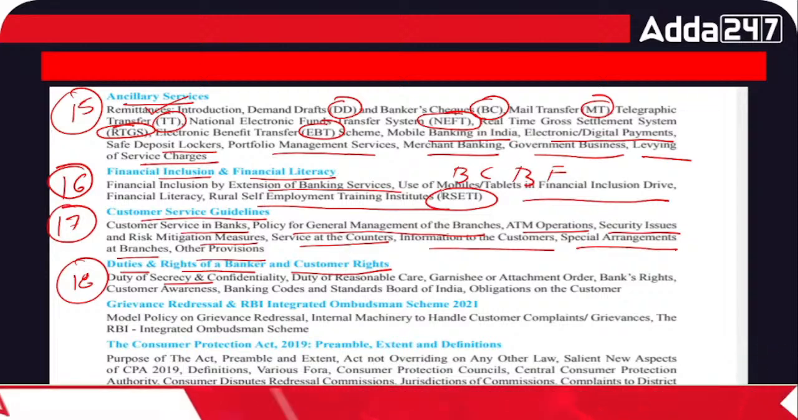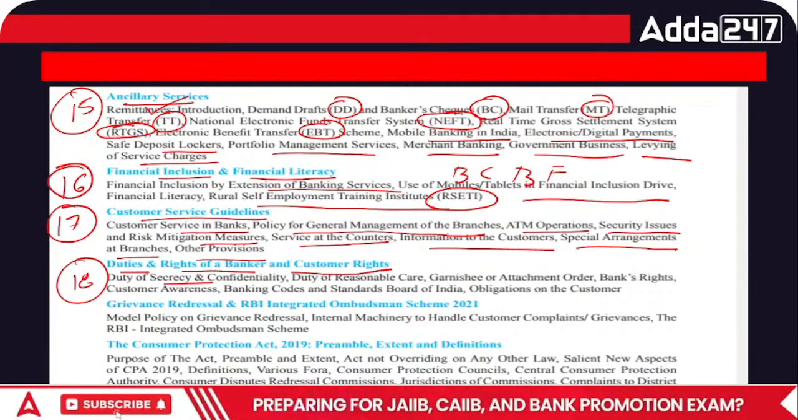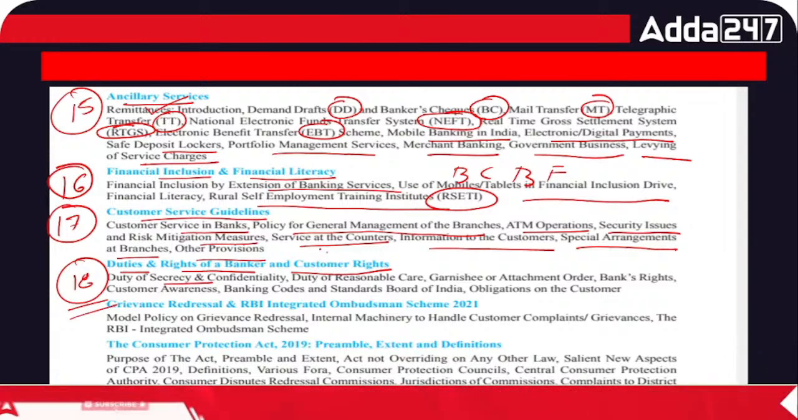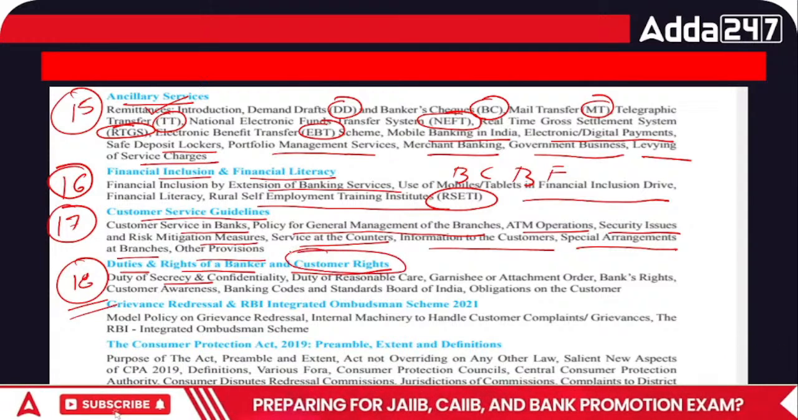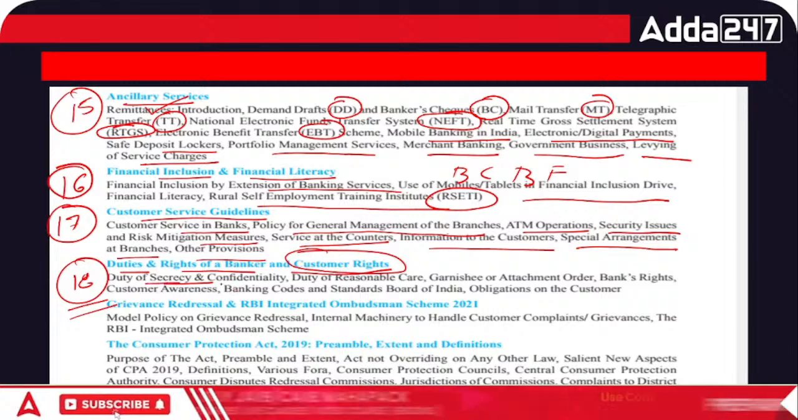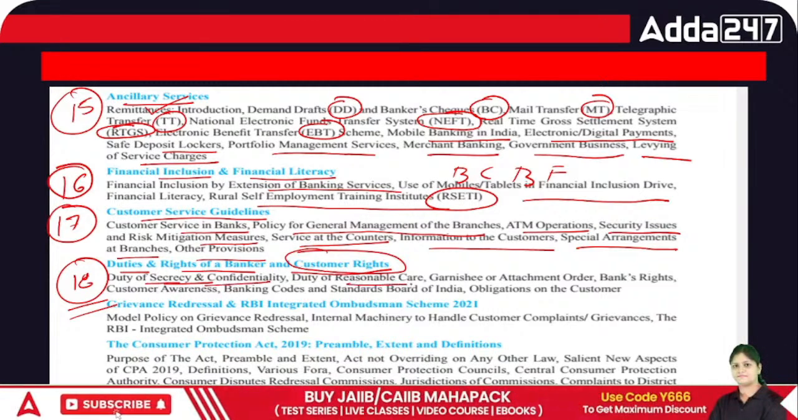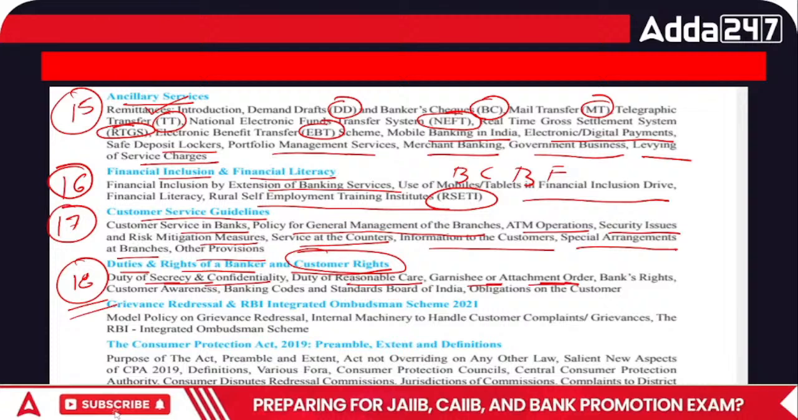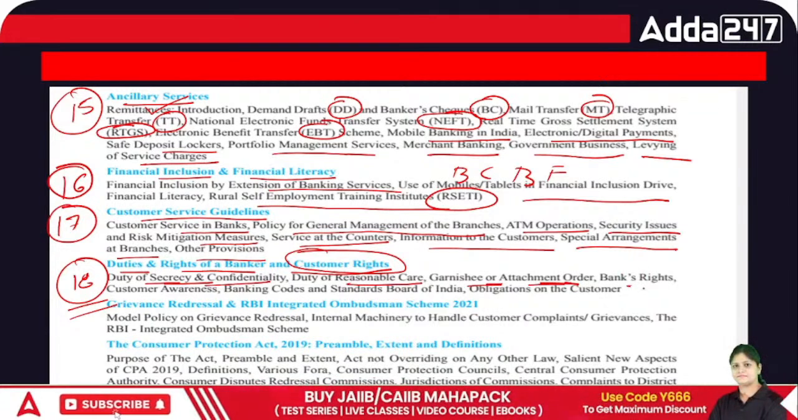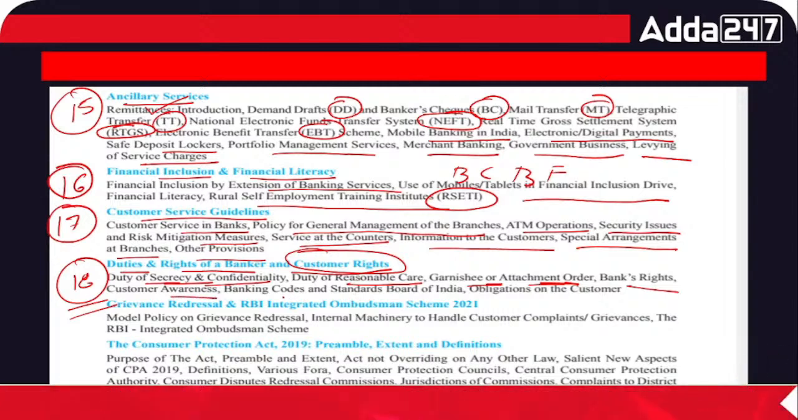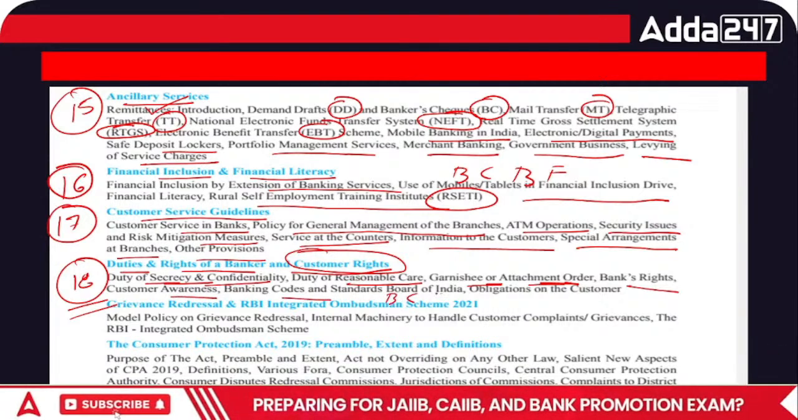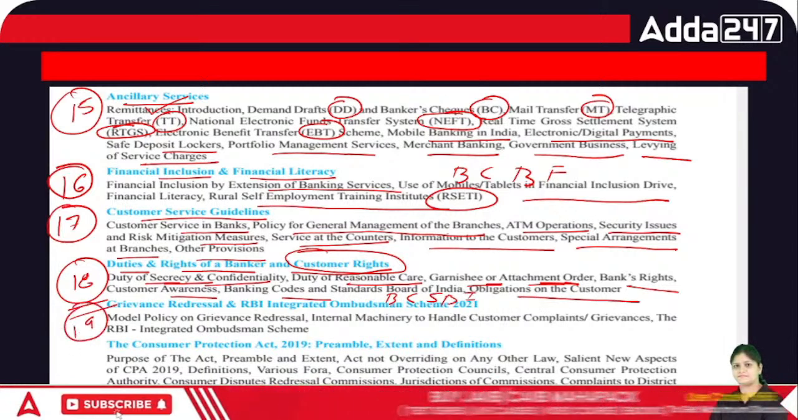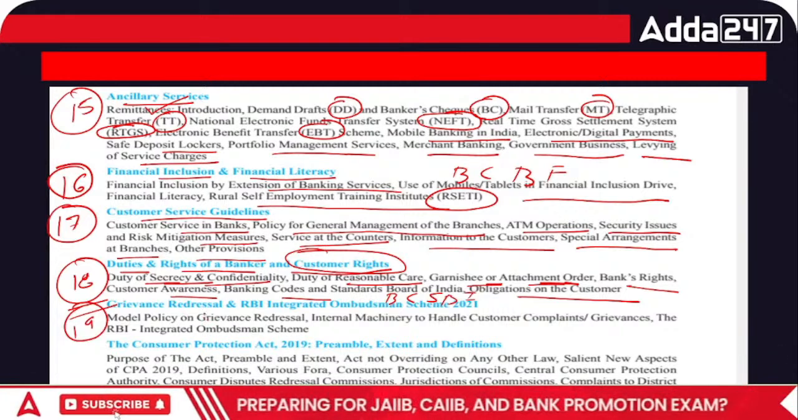Right, so this we are going to cover. This is your chapter number 18 about the duties and rights of the bank and customer. In this chapter we have to cover duty of secrecy and confidentiality, duty of reasonable care, garnishee order and what is the attachment order, and what is the difference between the garnishee and attachment order. Then bank's right, customer awareness, then banking codes and BCSBI, and obligation on the customer.